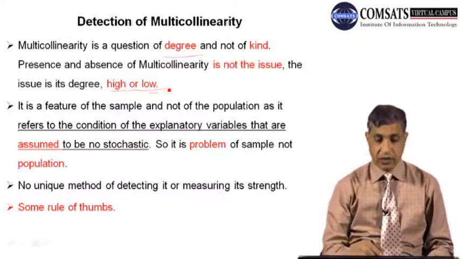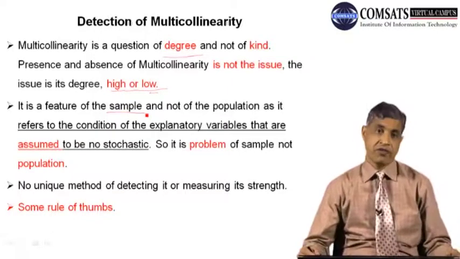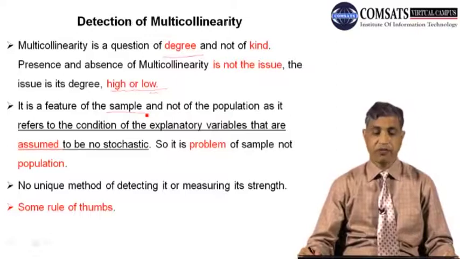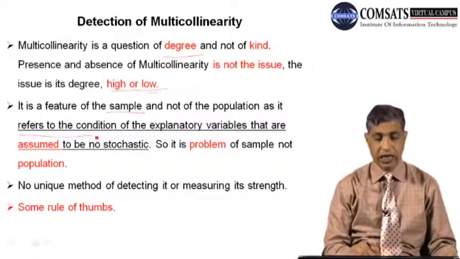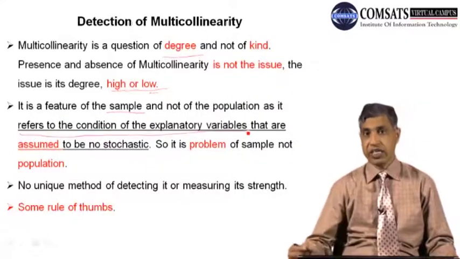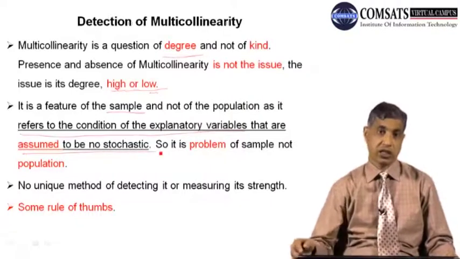It is a feature of the sample. Keep in mind that multicollinearity is a problem of the sample. It is not a problem of the population, because it refers to the condition of the explanatory variables that are assumed to be non-stochastic.